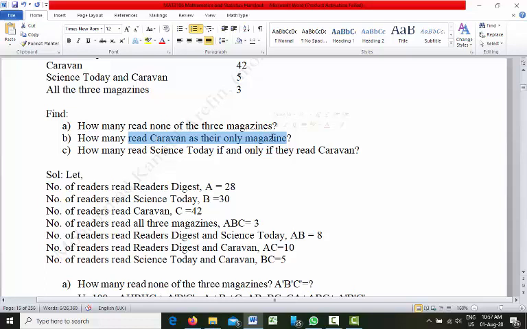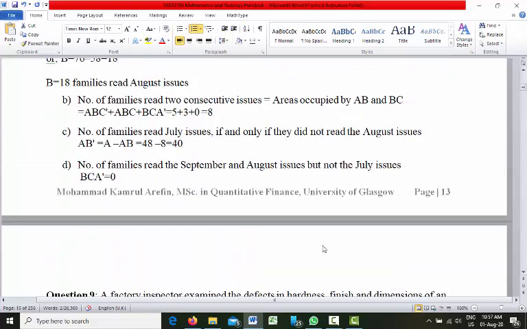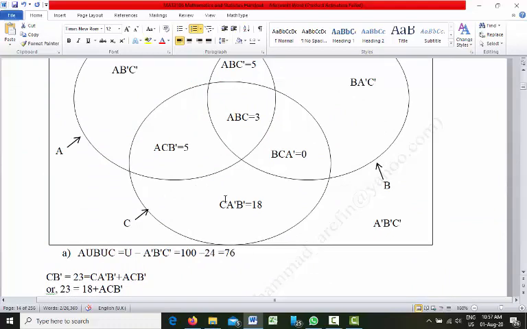So we want to find out C, A prime, B prime. That is, we want to find out this portion, from the circle C.